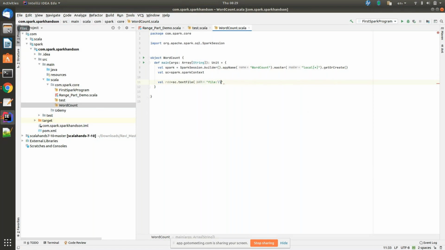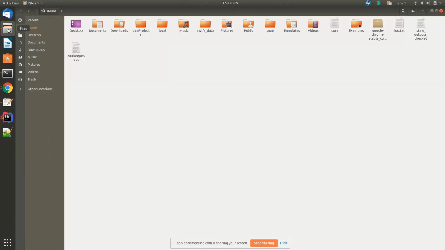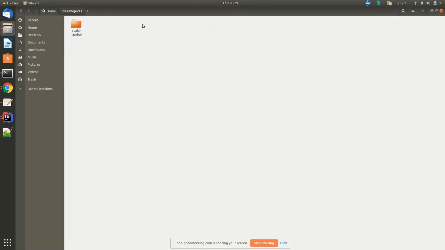To select a text file, I can take a directory. You can take it from here only. Don't take it from local. I want you to take it from HDFS. But first try with the local, no problem. First we'll try from the local, then we will do HDFS.